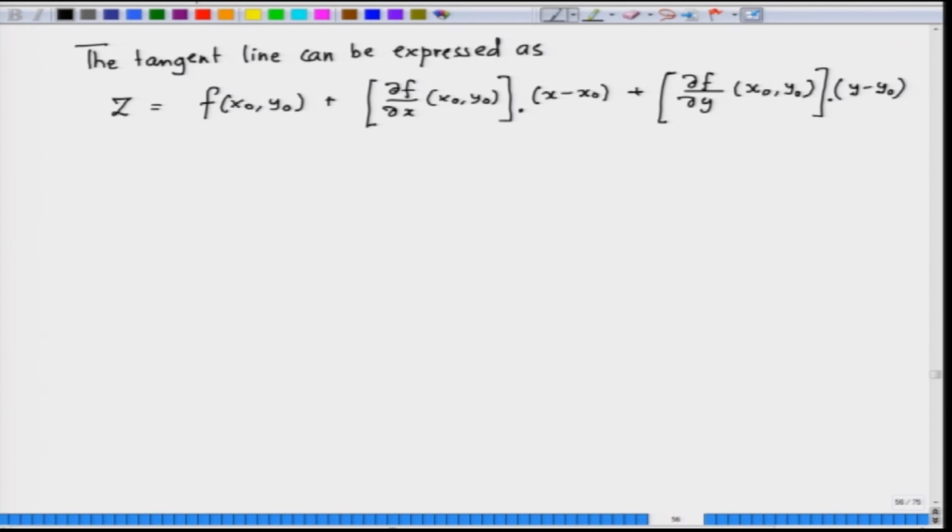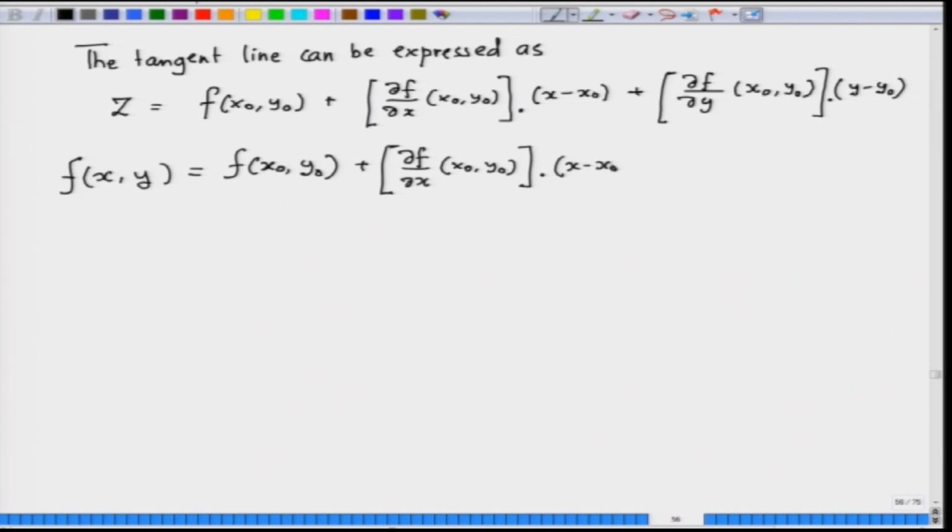So in general I can write f of x, y is f of x naught, y naught plus del f del x at x naught, y naught times x minus x naught plus del f del y at x naught, y naught